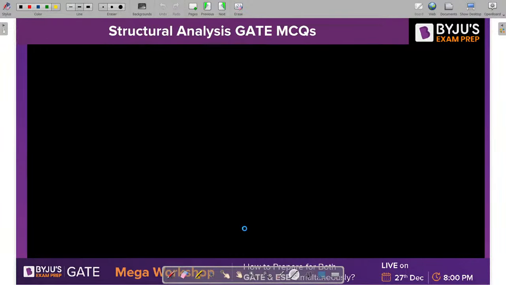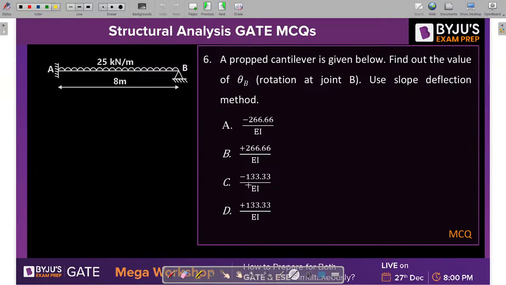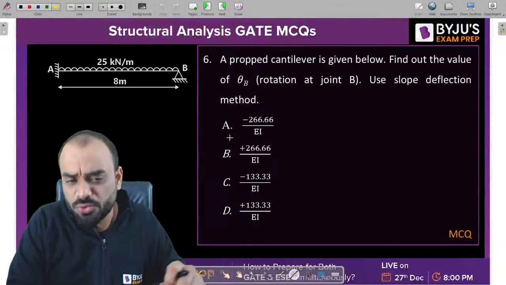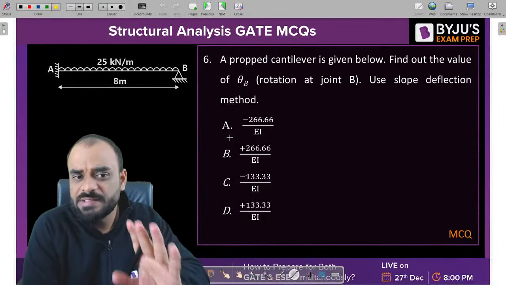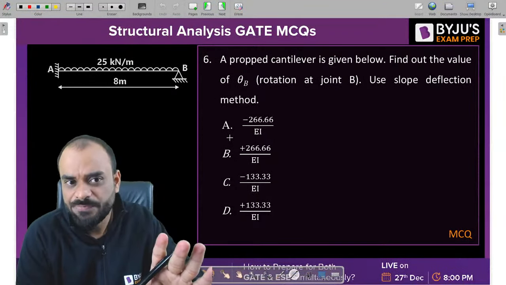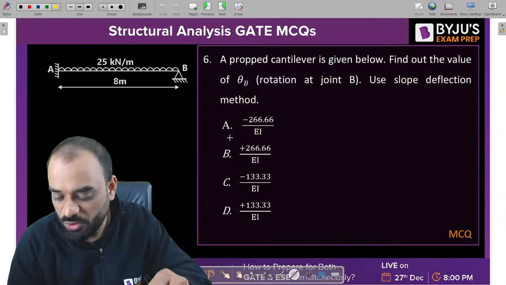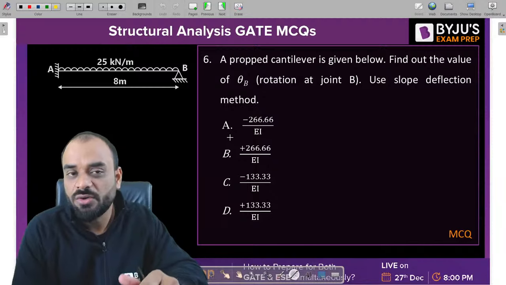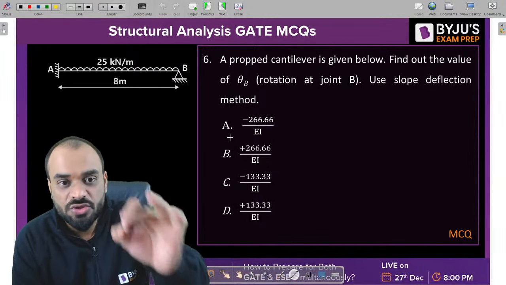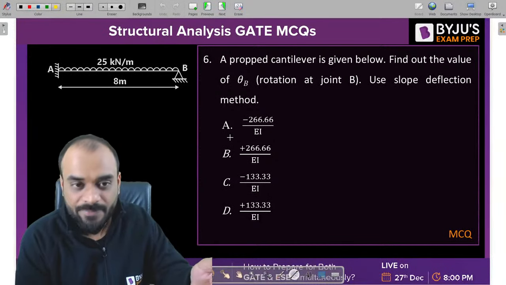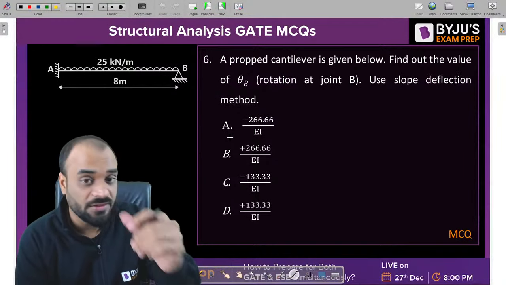Now let's move to the next question, which is based upon the slope deflection method. This problem is related to the slope deflection method. If you use the SDM method, then this problem will become very easy. If you use any other method, guys, it will be a lengthy one. So do it and let me know the correct answer. You just need to find out the slope which is formed at joint B or at support B. Quickly do it and let me know the correct answer for the question.